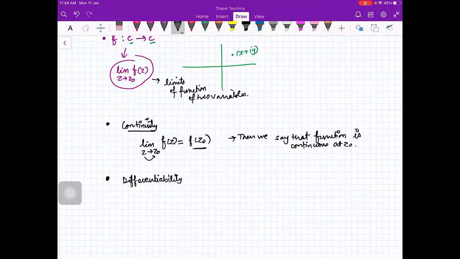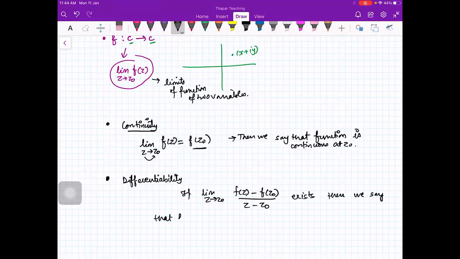We have the same definition for differentiability. We say that if limit as z goes to z naught of (f(z) minus f(z naught)) upon (z minus z naught) exists, the same definition as for functions of real variables, then we say that f(z) is differentiable at the point z naught, and we denote this quantity as f dash z naught.